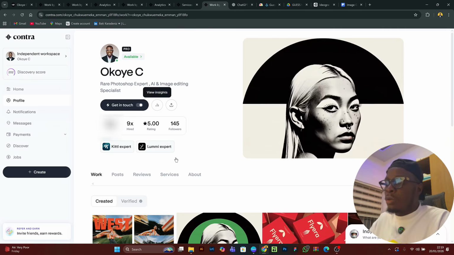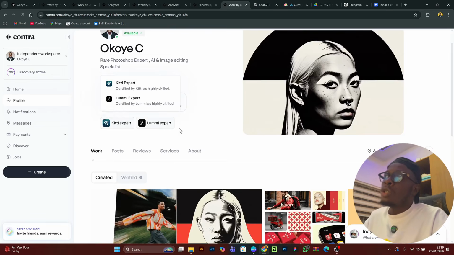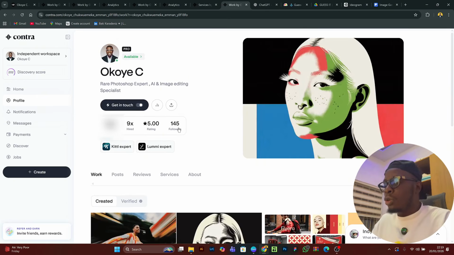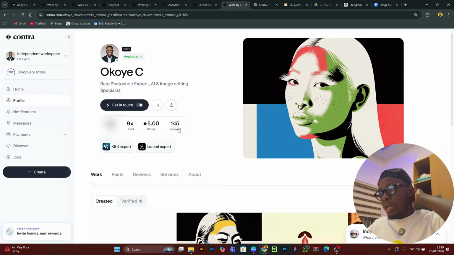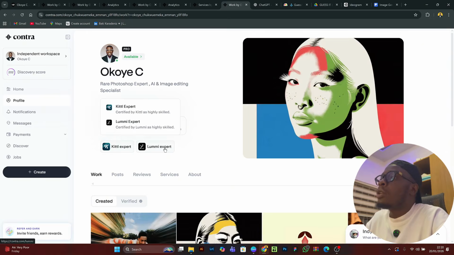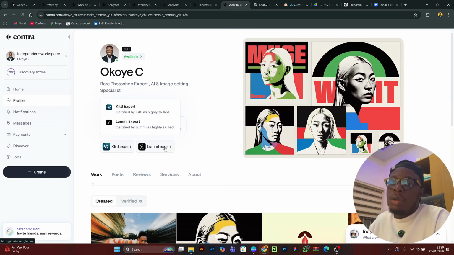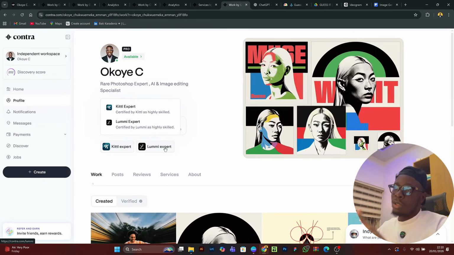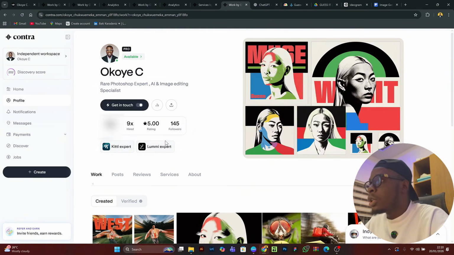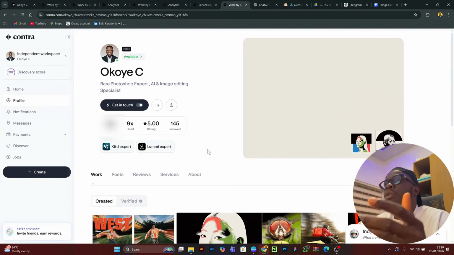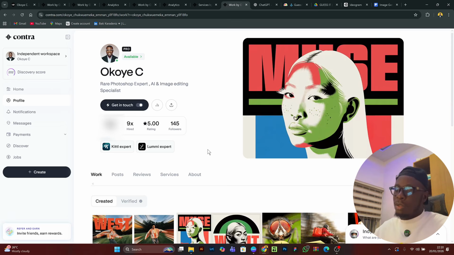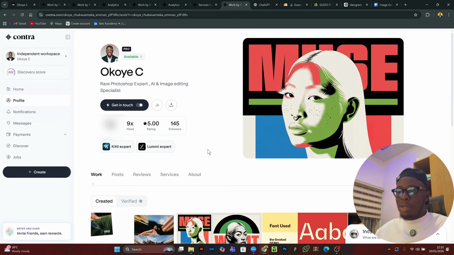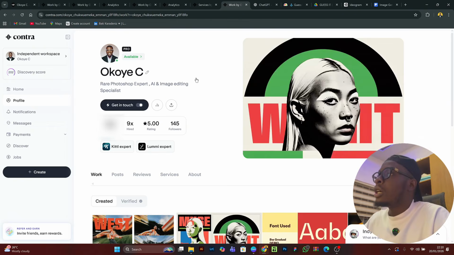So this is how I got this and this. The more badges you have, the more your discovery score goes up. And anytime someone wants to hire a Lumi expert here on Contra, my page will be one of the pages that pops up, because of course I'm a Lumi expert. So expert badges are actually good. You can do some research on the ones associated with your niche.